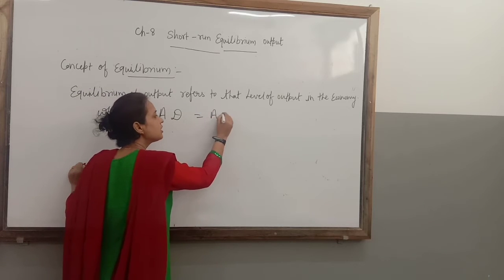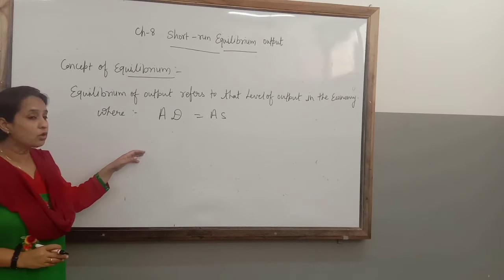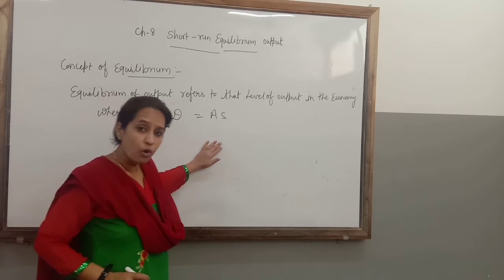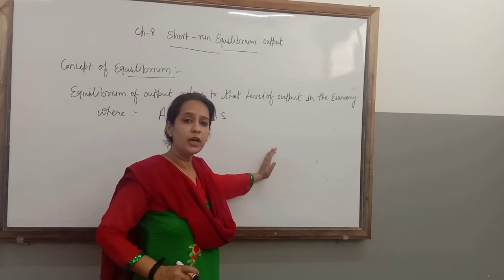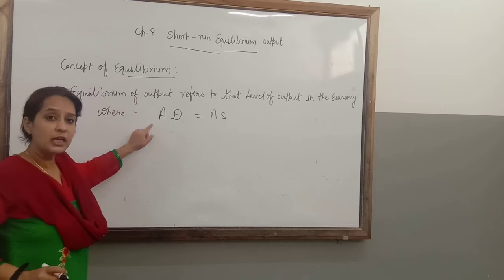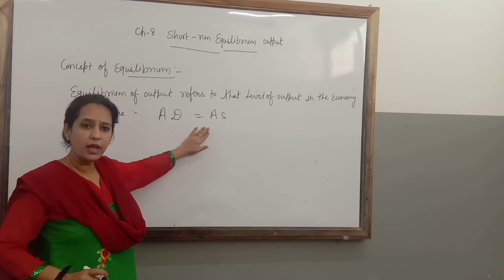All of you know what is the meaning of AD? AD is the sum total of demand which buyers want to buy at different levels of income in an accounting year. That is known as aggregate demand. AS means aggregate supply.